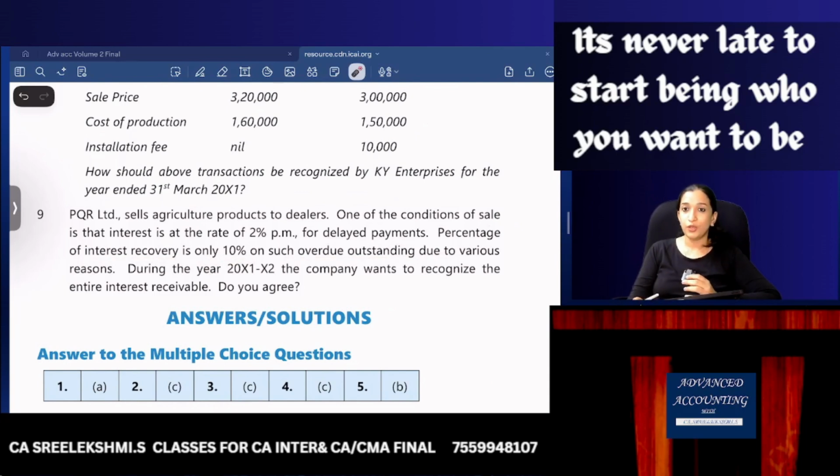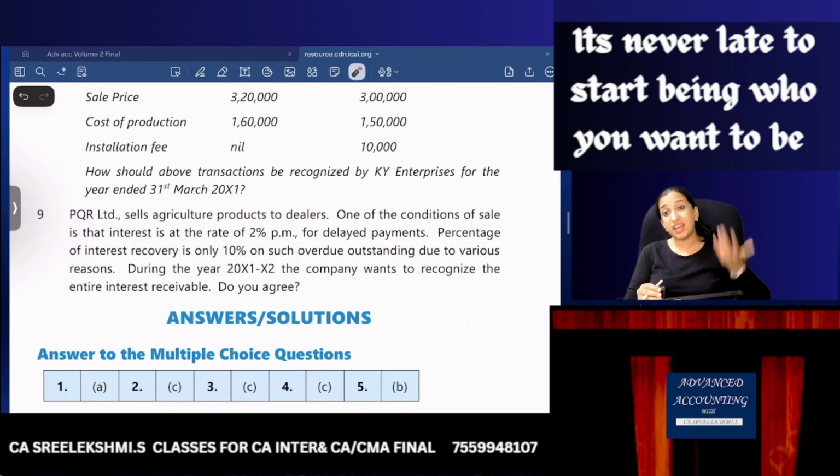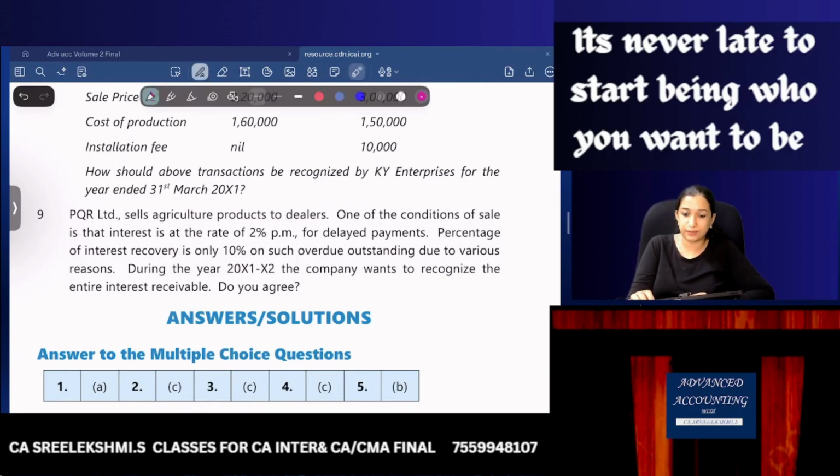Do you agree? No, because the dealer should pay you interest for delayed payment, but recovering that interest from the dealer is a tedious task. We can maximum recover only 10% of interest. So ultimate collection is not reasonably certain, or you should write significant uncertainty in collection. Therefore, revenue should not be recognized.